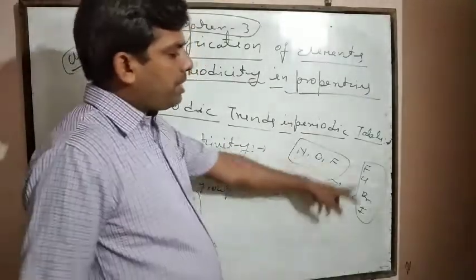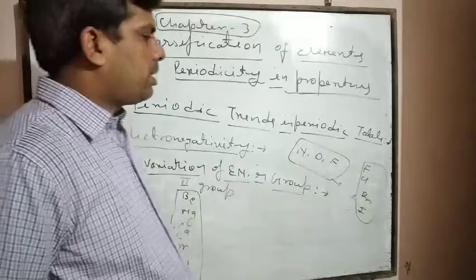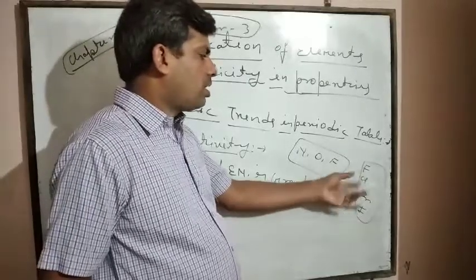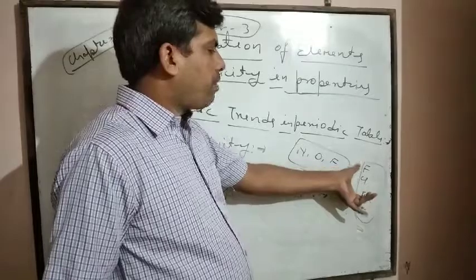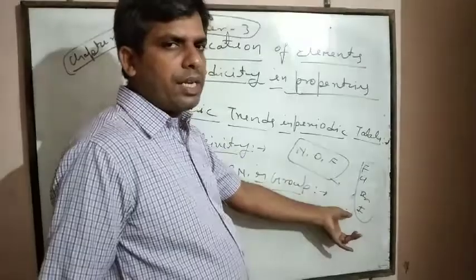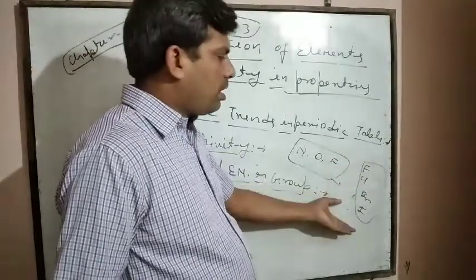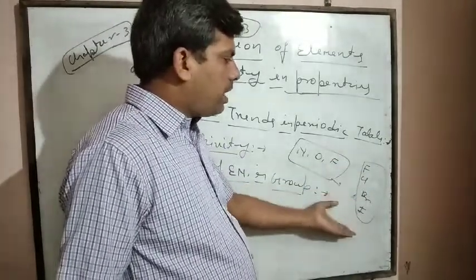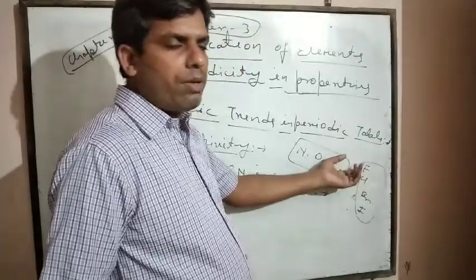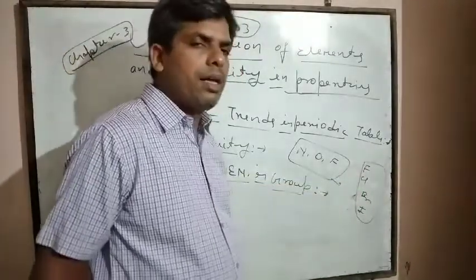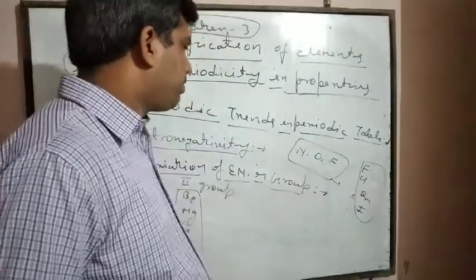If we take 17 group elements, the halogens like fluorine, chlorine, bromine and iodine, then on moving from top to bottom, electronegativity decreases because atomic radii increases. Fluorine has a high value of electronegativity and iodine has a lower value.